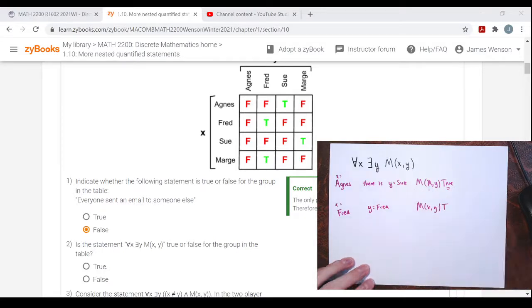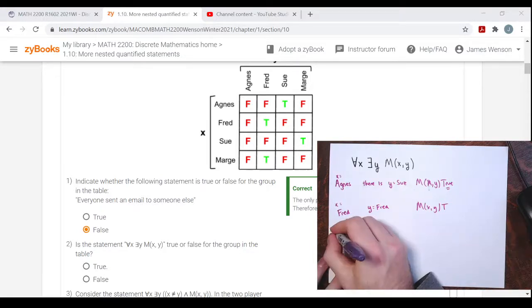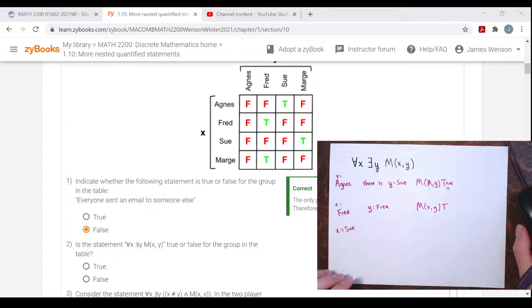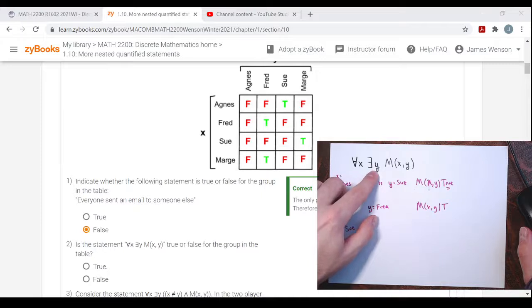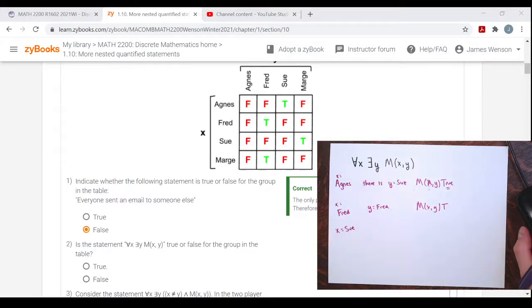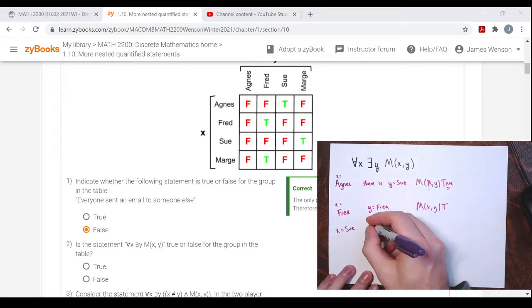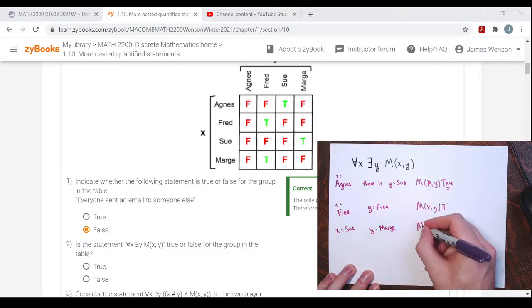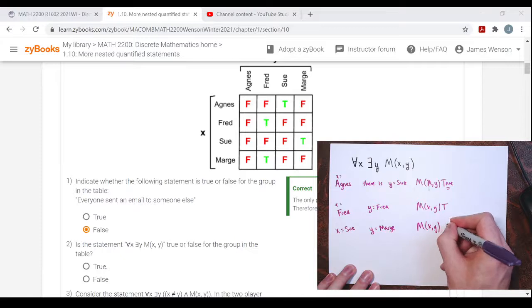Right, I'll put T for true. How about for Sue? If X is Sue, is there a person, for everybody, there is a person in the group that they sent an email to? Well, yeah, Marge. Right, for X equals Sue and Y equals Marge, M of XY is true.